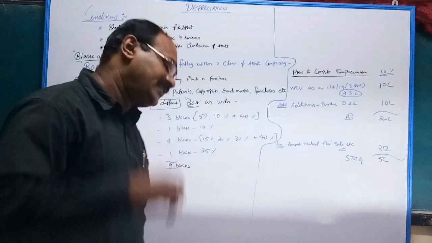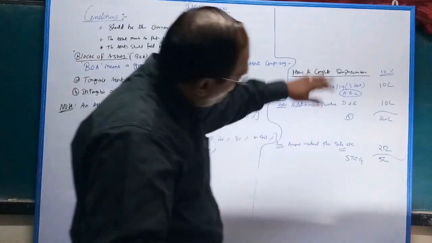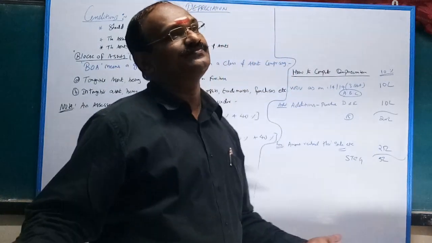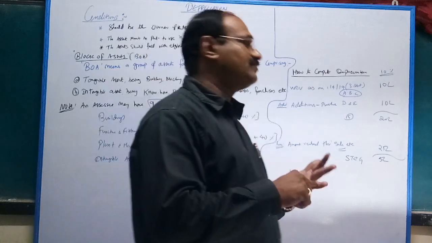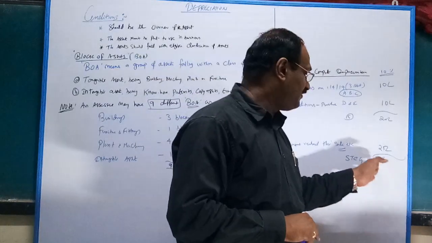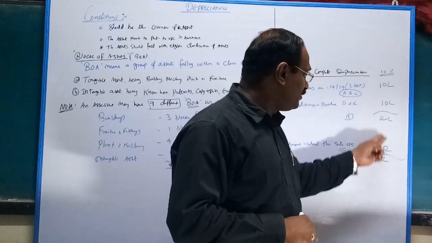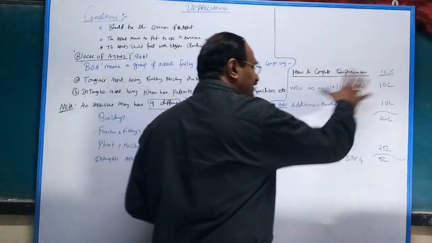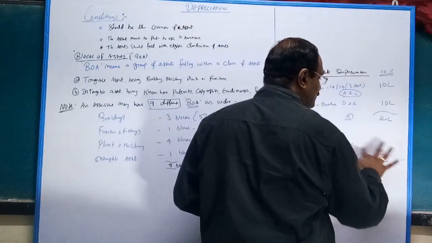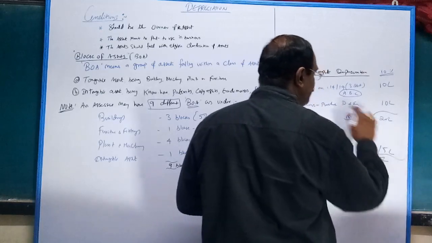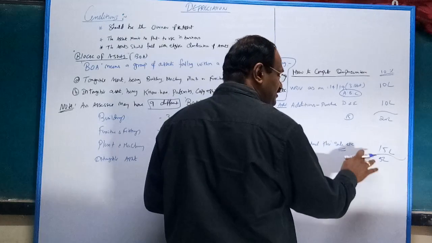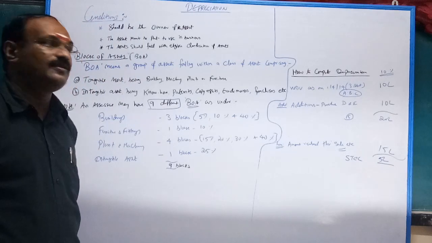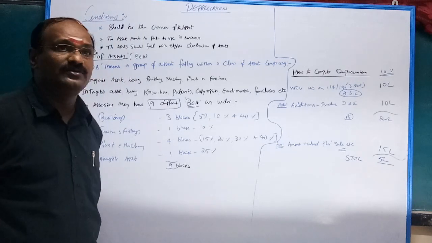Catch my point? The condition for claiming depreciation is that there should be an existing block, and the block should not be equal to 0. But here, three assets were sold for more than 20 lakhs, so 5 lakhs is short-term capital gain. Suppose all five assets are sold at 15 lakhs. This is short-term capital loss. Okay? Any doubt? No doubt.